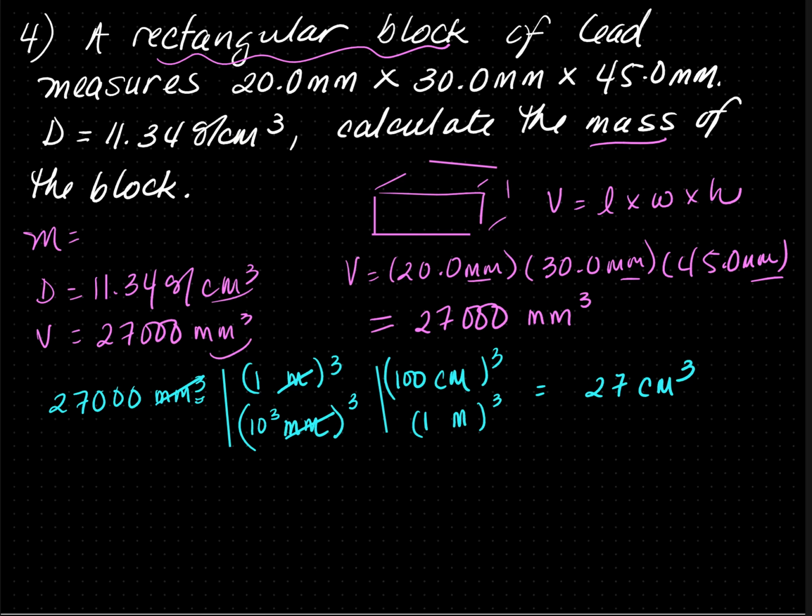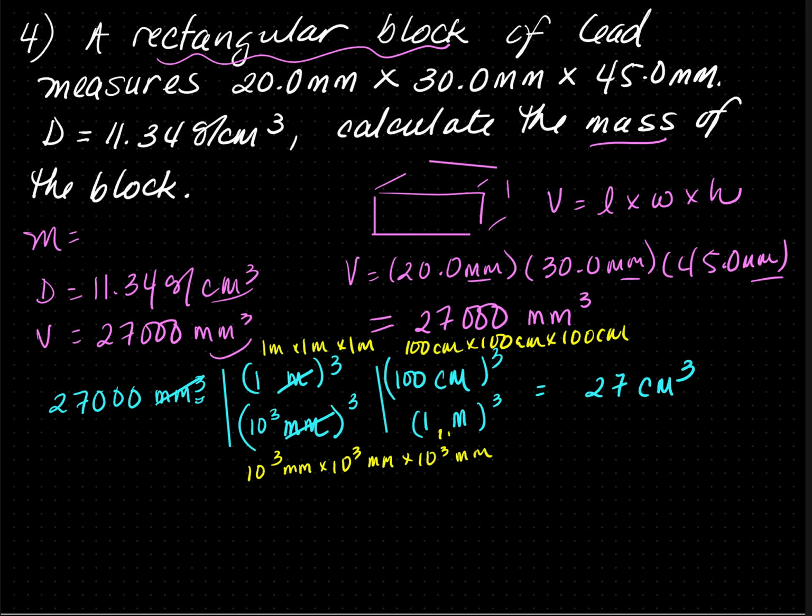Remember, when you cube it, that means I need to multiply 10 to the third millimeters times 10 to the third millimeters times 10 to the third millimeters. On top, it will be 1 meter times 1 meter times 1 meter. For the centimeter, it's going to be 100 centimeters times 100 centimeters times 100 centimeters.